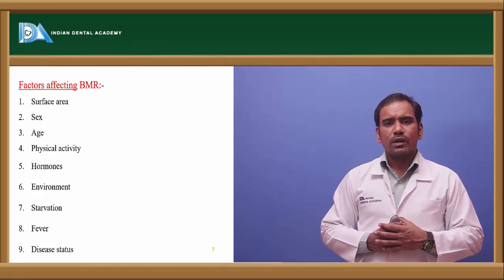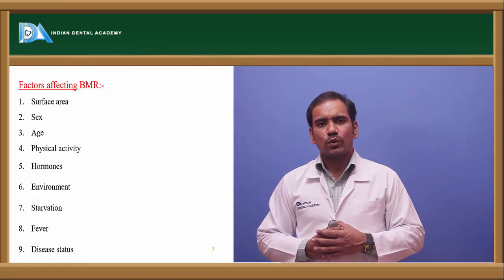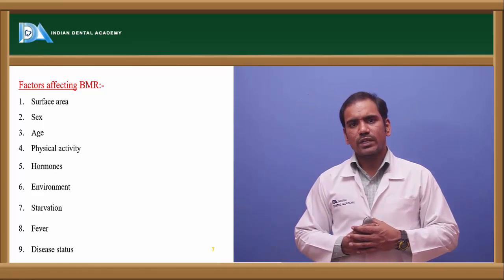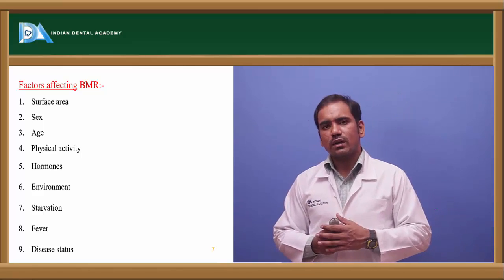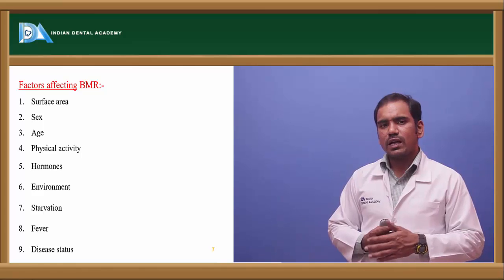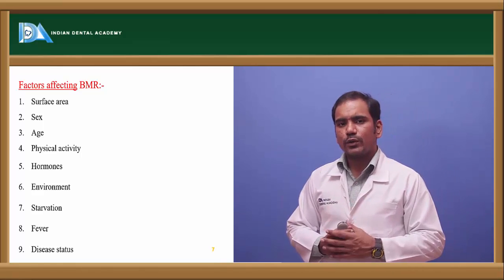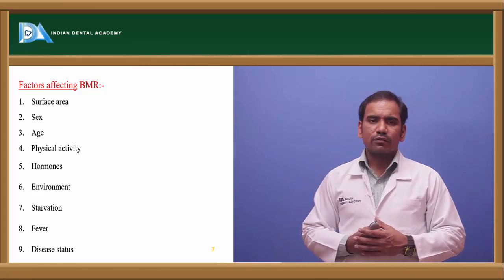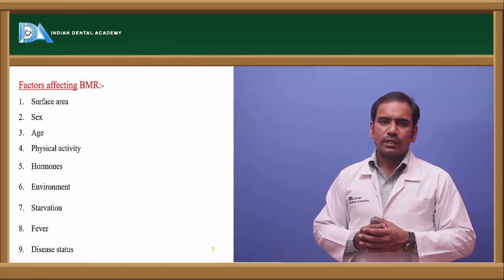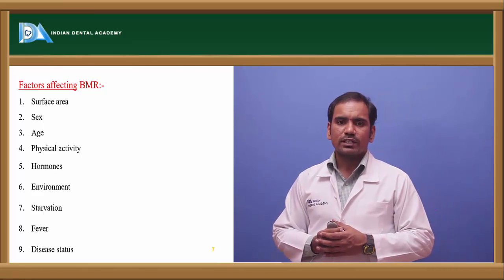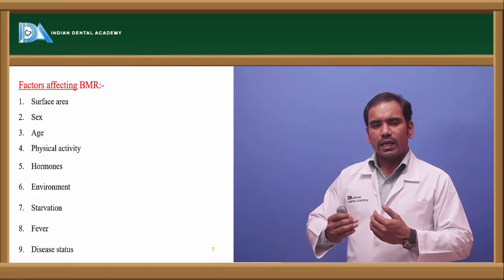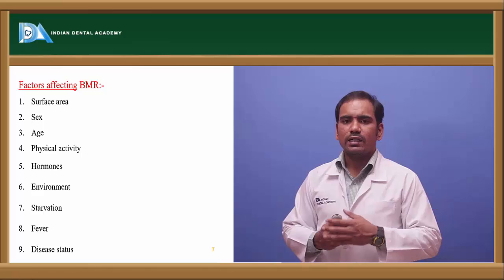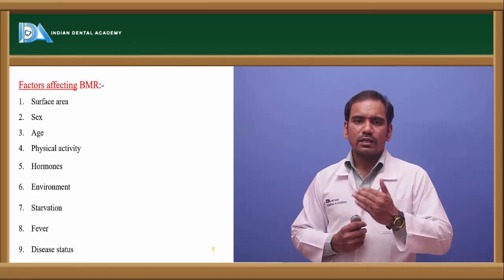In males, the BMR is more when compared to females because of the lean muscle mass, which is more in men. That's why males have more BMR when compared to females. And BMR is also affected by age. In children, BMR is more, and as age advances, in elderly persons the BMR is low.